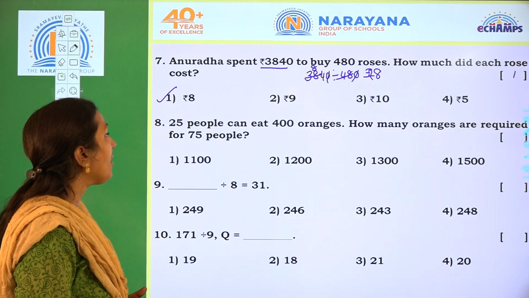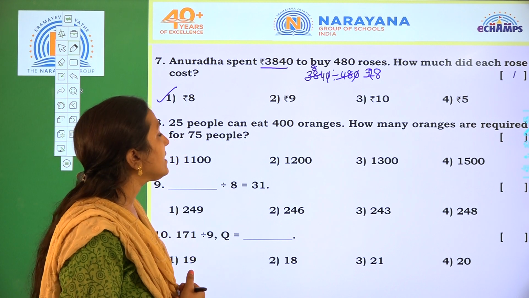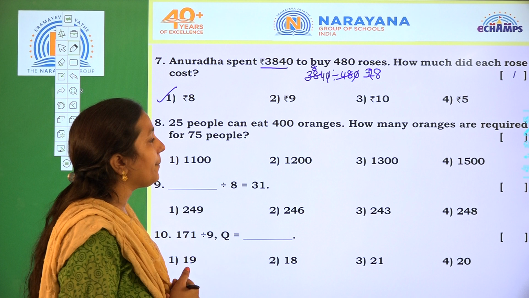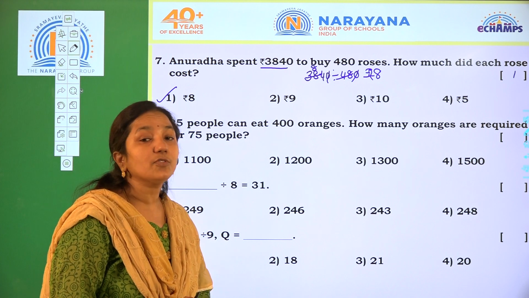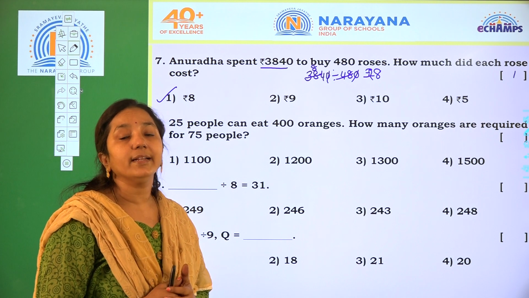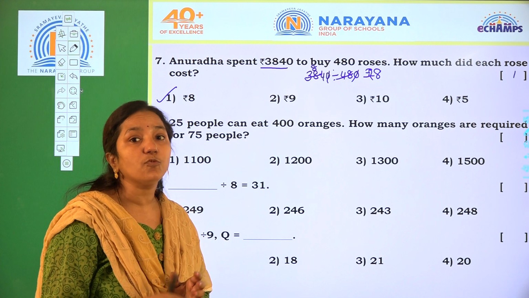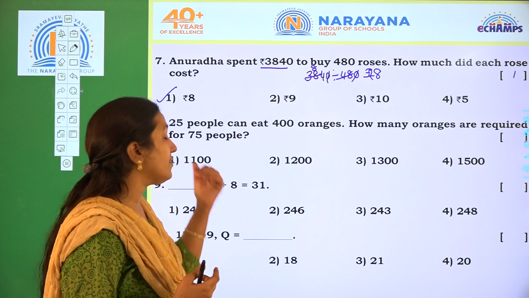Next one, 25 people can eat 400 oranges. How many oranges are required for 75 people? We already know how many oranges 25 people can eat. First we have to find how many oranges one person can eat, then we can find the number for 75 people.